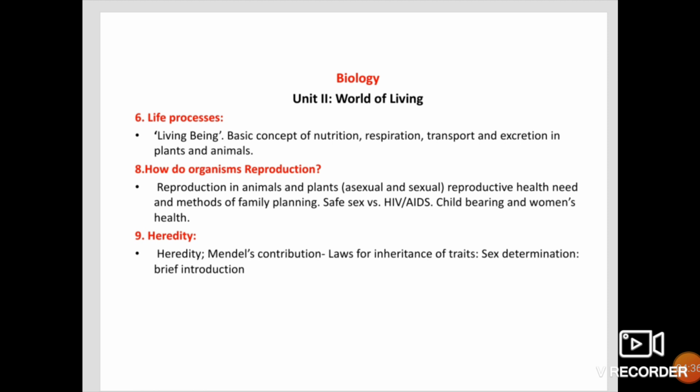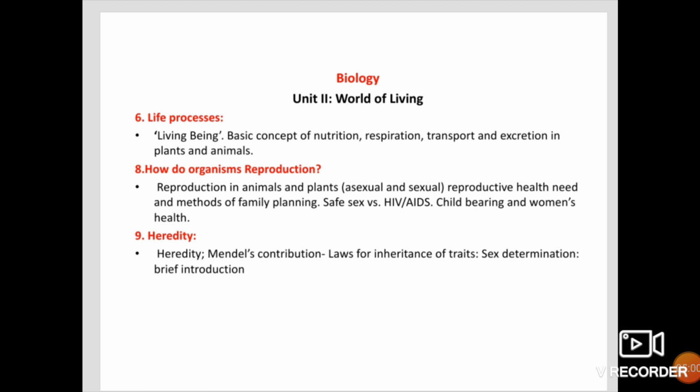Complete chapter is there for you as per revised syllabus. Then 9th chapter, heredity. Heredity includes only few topics. Those are Mendel's contributions, laws for inheritance of traits, sex determination, brief introduction. These are the 3 chapters or their topics, subtopics as per the revised syllabus.